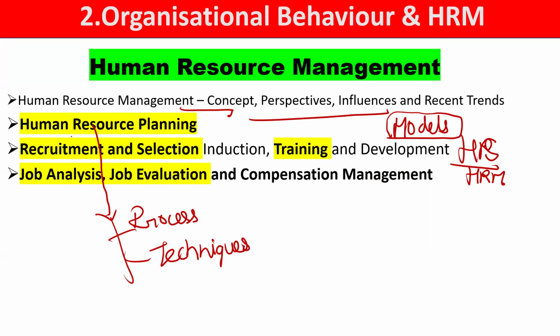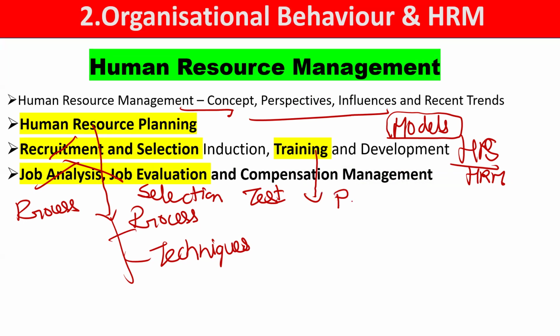Other than this, we have recruitment and selection. Here 2 things matter a lot: one is the process, another is the selection test, and sources of recruitment. These three things are major. And in training, the training process is very important. Another very important thing is the methods of training, which are on the job training and off the job training, and the Kirkpatrick model of training and evaluation, which you should also know.